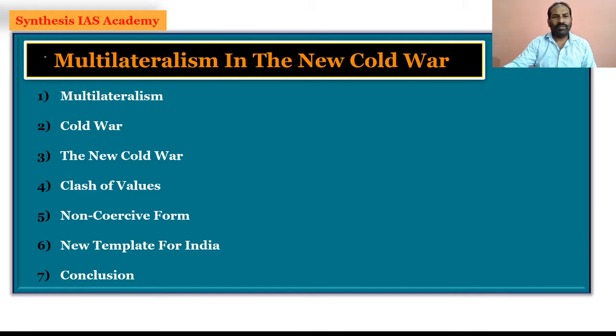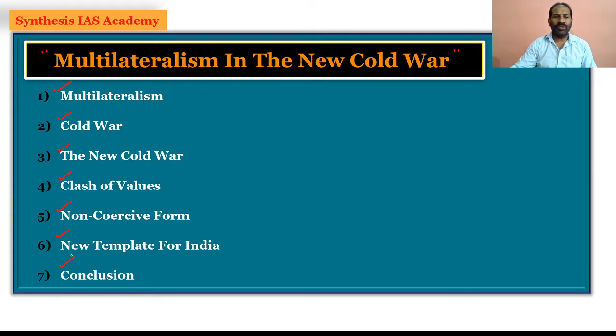So while we'll be discussing the multilateralism in the new Cold War, I would be taking up the subtopics of what is multilateralism, what is Cold War, and the multilateralism in the new Cold War, and also the clash of values in the new Cold War, and which are the areas wherein there are non-cohesive forms, and what are the various templates which India has to follow in the multilateralism in the new Cold War.